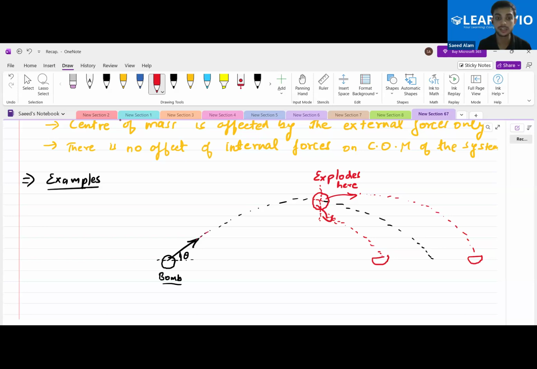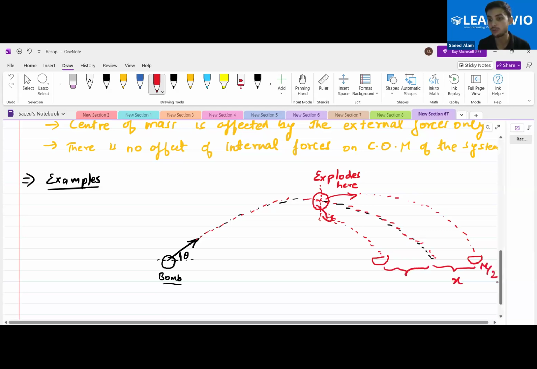The center of mass of the system previously was moving along this path. If one of the particles goes ahead by distance x, where previously this was m by 2, half the particle, and this was also m by 2, making the complete m, then the other particle has to lay down behind by the same distance x, so that its center of mass does not get disturbed at any point of this explosion. Is this clear to you people?